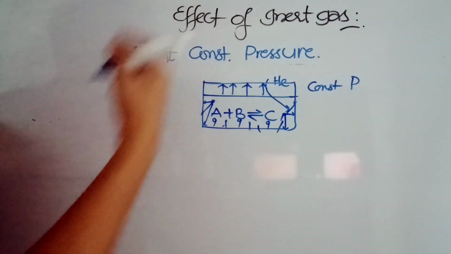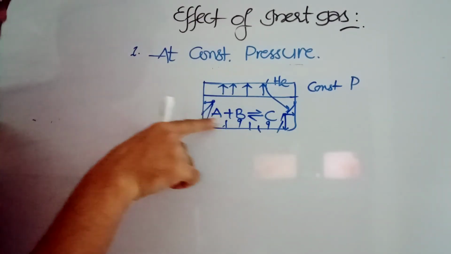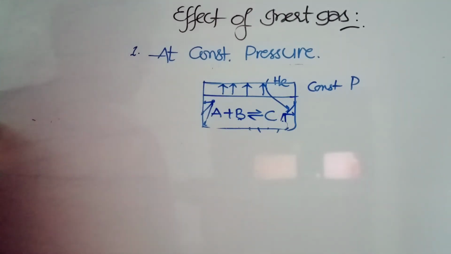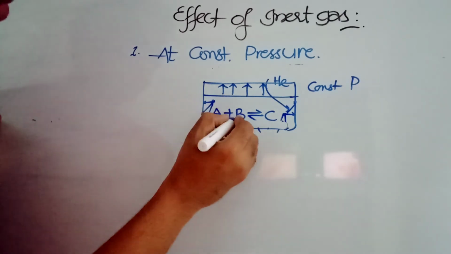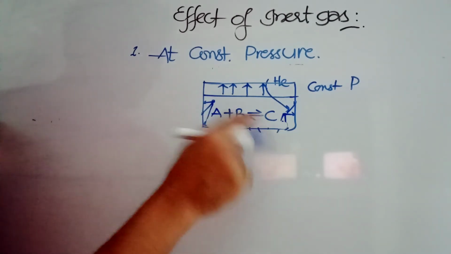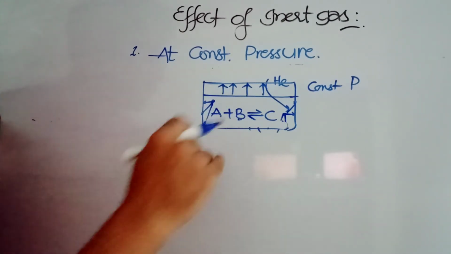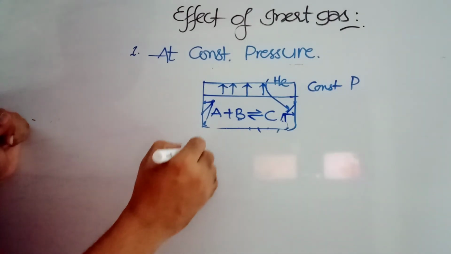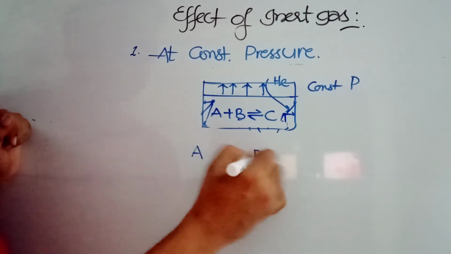When the overall volume is increased, the concentration of A decreases, concentration of B decreases, concentration of C decreases. Let us say here 2 moles of reactants are there, 1 mole of product is there. So the 2 moles of reactant concentration will be much more decreased.